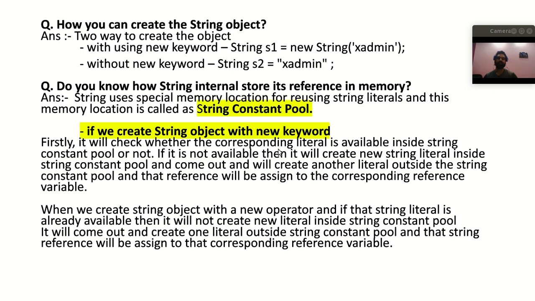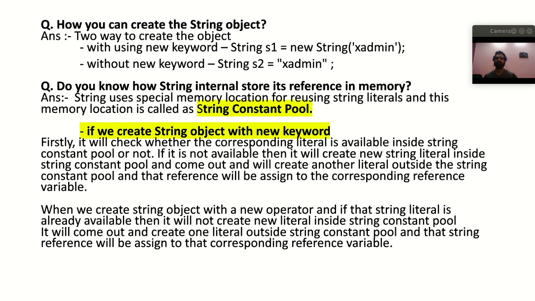If it is not available, then it will create a new string literal inside that string constant pool, and then it will come out and create one more literal inside the heap memory, and the reference will be assigned to that particular reference variable which is created outside the string constant pool, right?